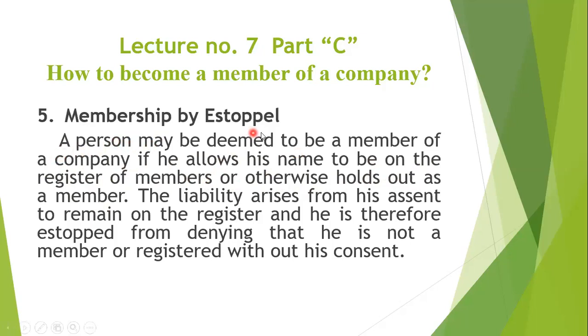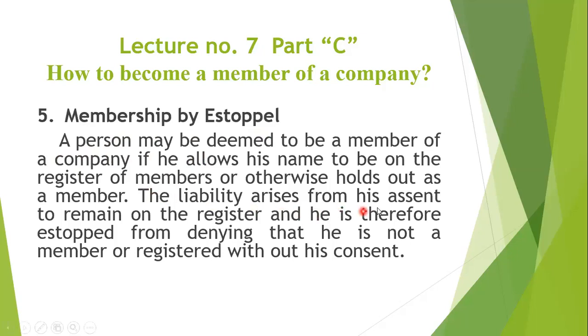It is a very technical one. Membership by estoppel means that where a person intentionally allows his name to be on the members register, or intentionally allows his name to be used by the company as a member or as a director, although he is not a member or a director, then he will be liable to the creditors, same as if he were a member.